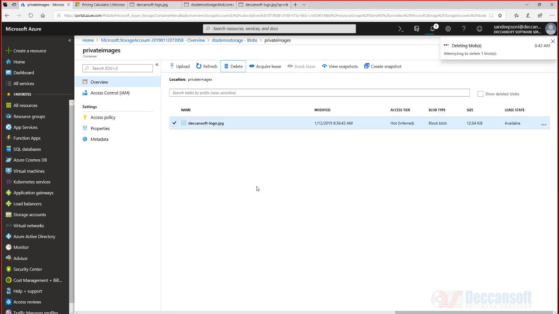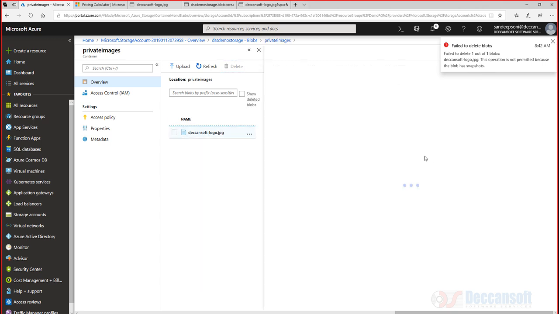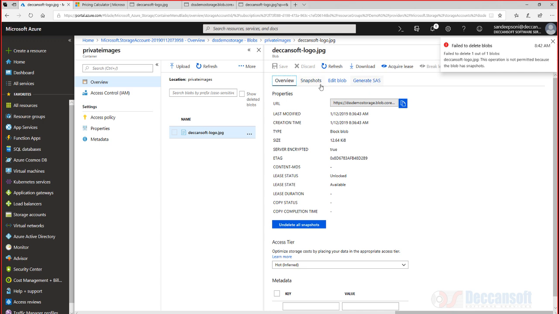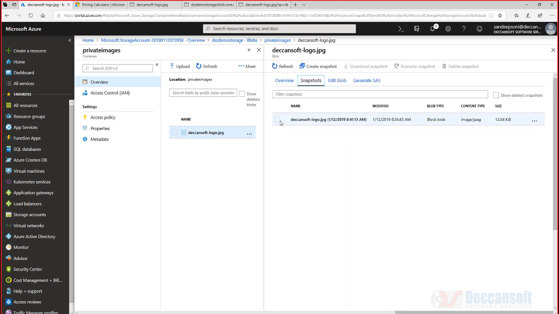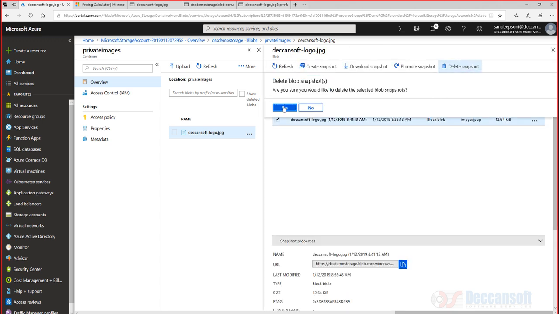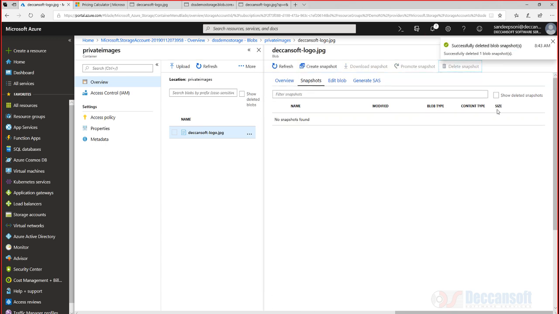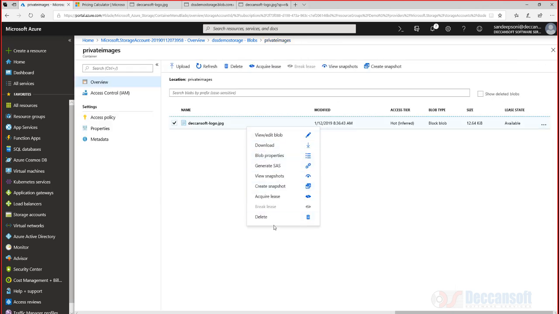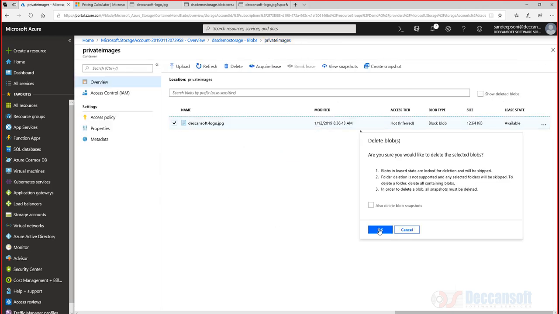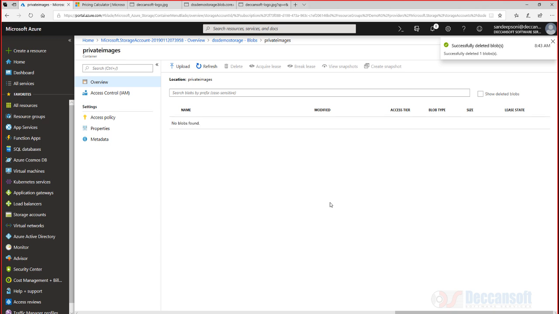So I click on OK. See, I'm not able to delete because the blob has a snapshot. So if I go to snapshot, I delete this snapshot first, and then I now go to the blob and delete. This has deleted the blob completely now.